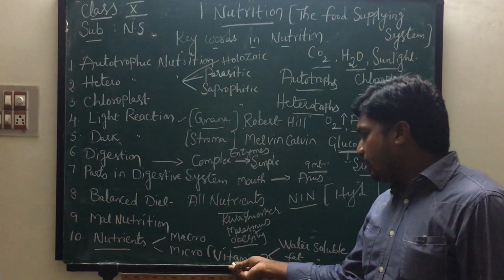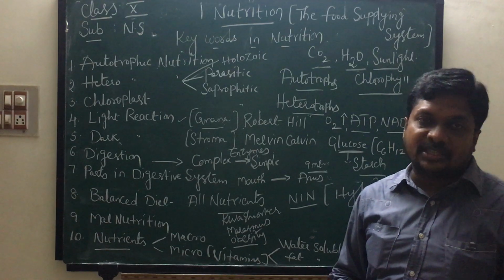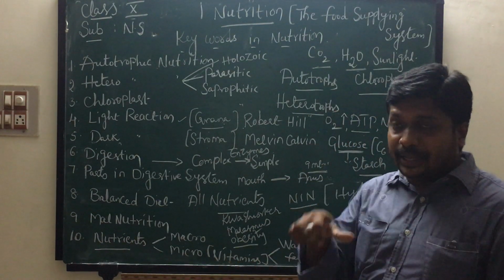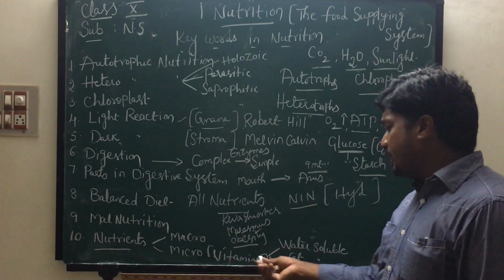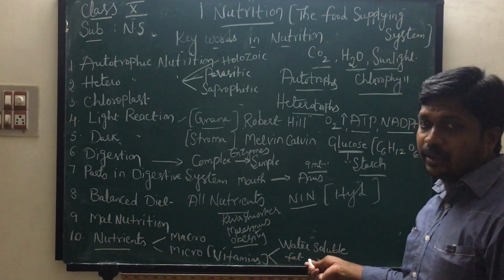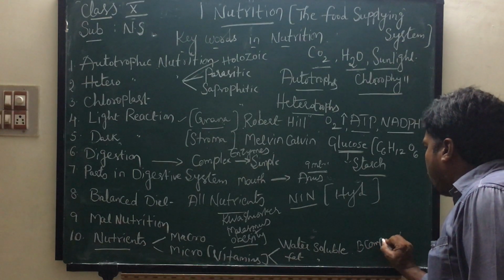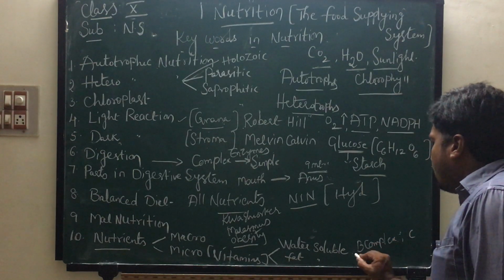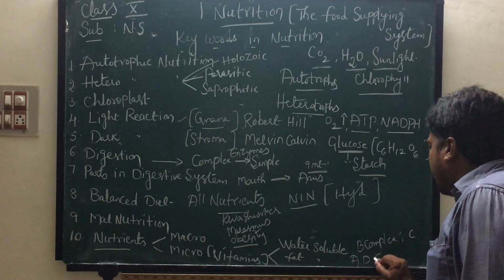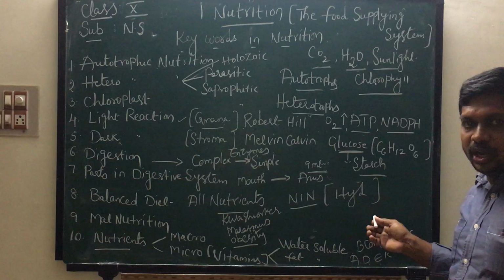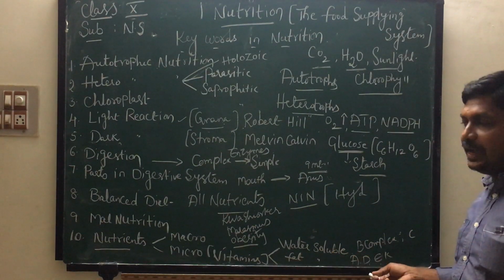Already we learnt that vitamins were discovered by Funk. According to their solubility, vitamins are categorized into two groups: water soluble vitamins and fat soluble vitamins. Water soluble vitamins are B complex and C. Fat soluble vitamins are A, D, E, K. Water soluble B complex we learnt already. Fat soluble A, D, E, K.